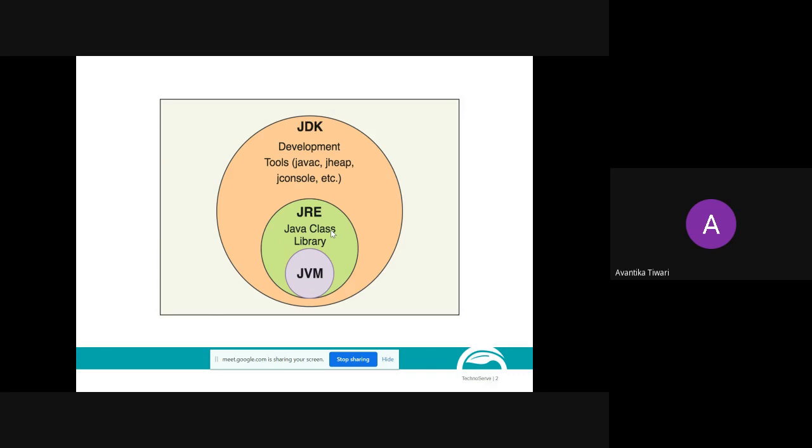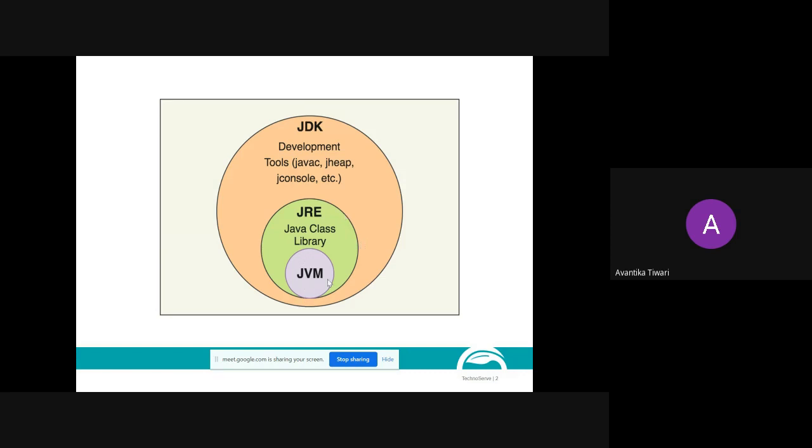If you are a client who has no knowledge about development or programming, then JRE is enough for you. You don't require JDK. JDK is required for development and running, but JRE is required only for running Java programs. Clear?